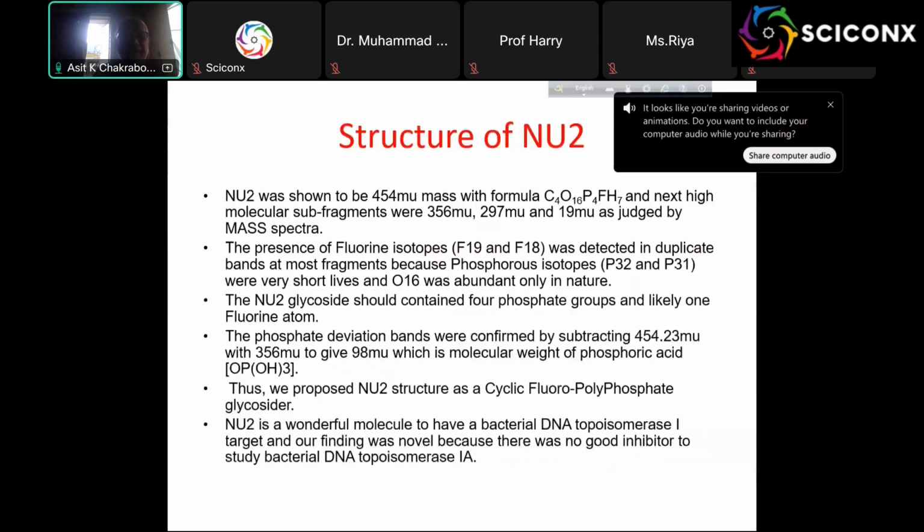Then I also did some of the structure of the NO2, where you see that NO2 is 554 molecular mass units, and we formulated it like a phosphate, because otherwise the carbon content is low. It has at least one chlorine, from the spectra, and we even get some glycoside.